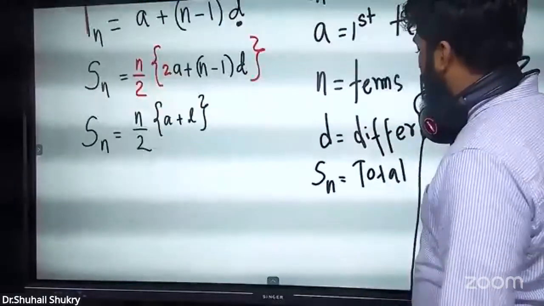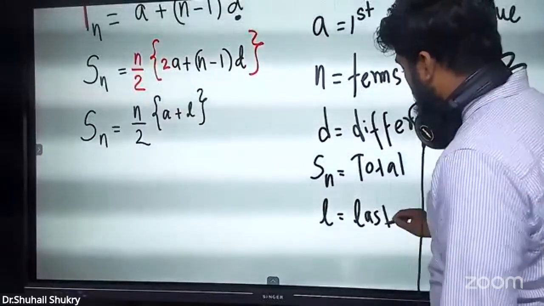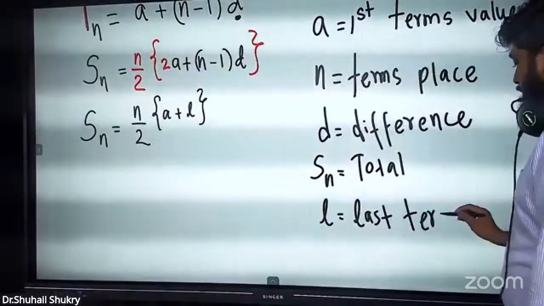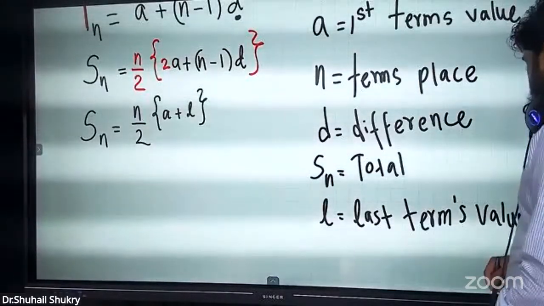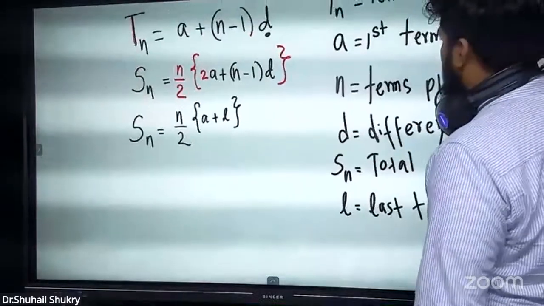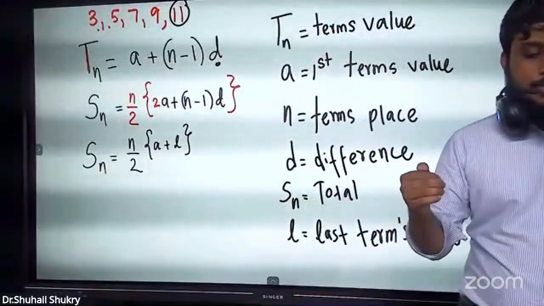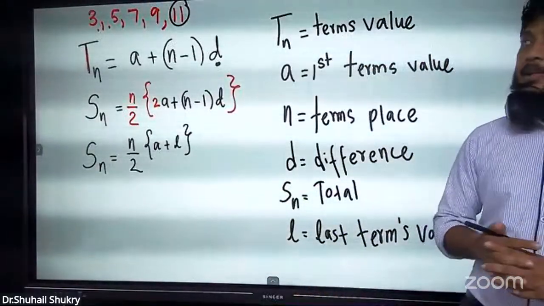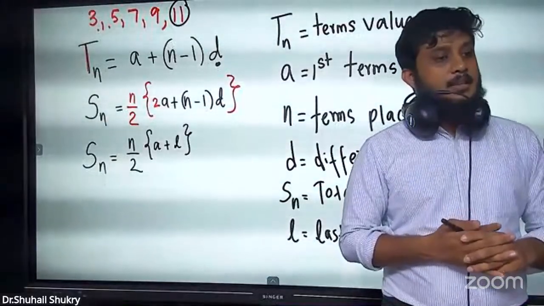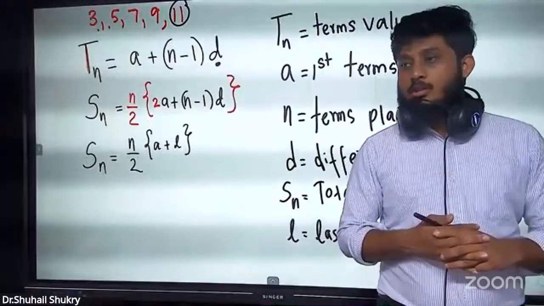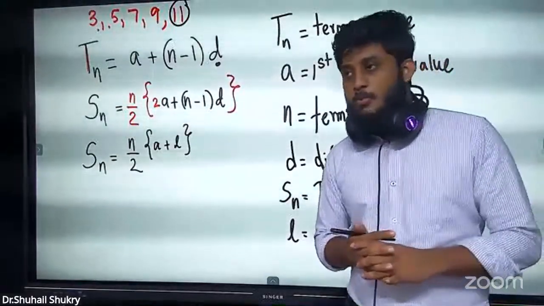Now finally we have only one more term which we don't know: L. L is for last, the last term's value. So remember these meanings. T means term's value, A is the first term's value, N means the term's place, D means difference. Sn means total of the terms. Finally, L means the last term's value.